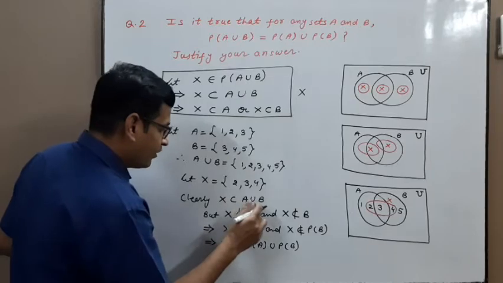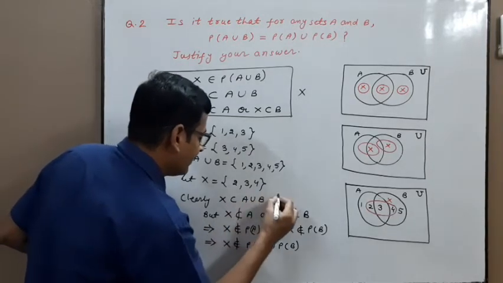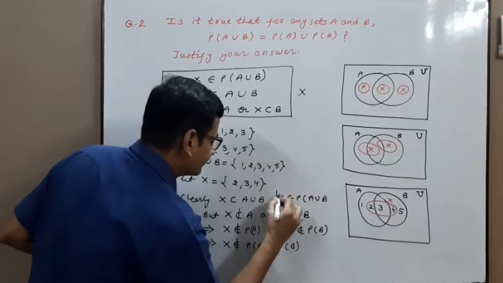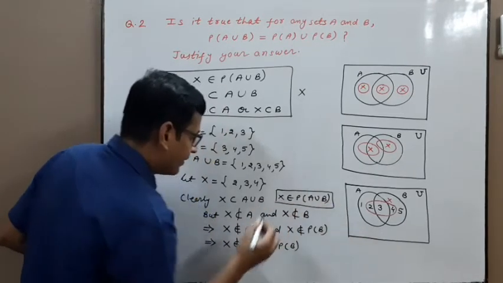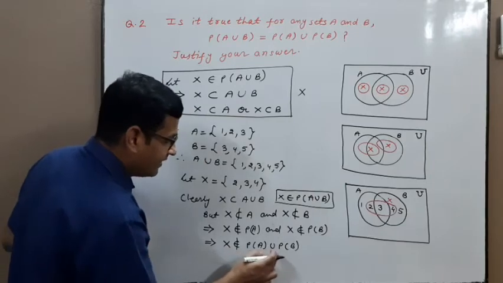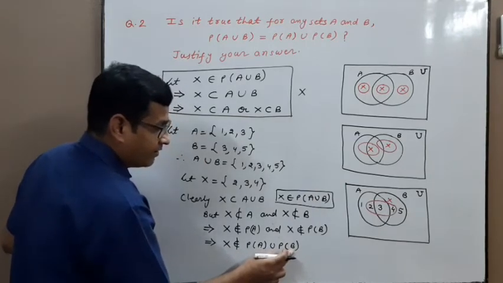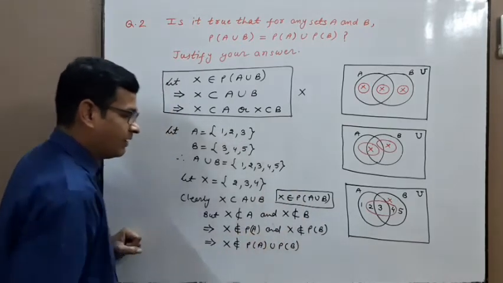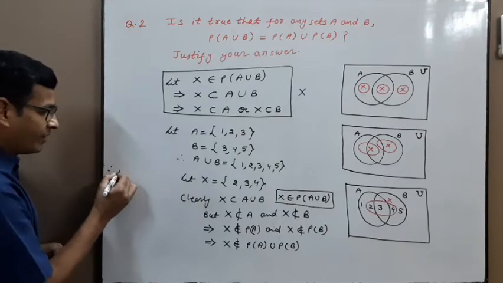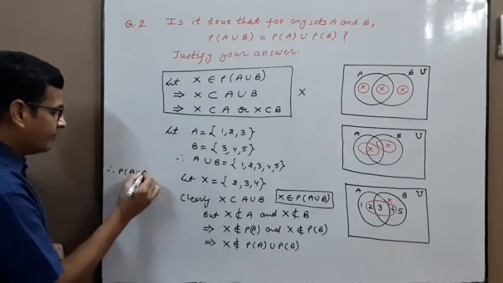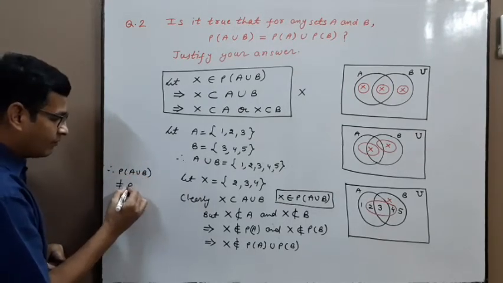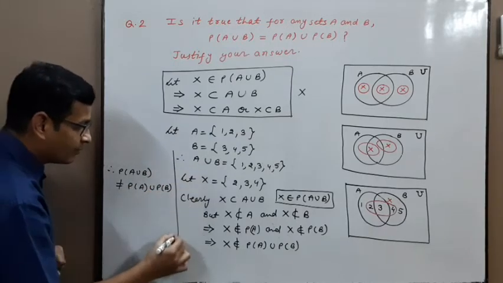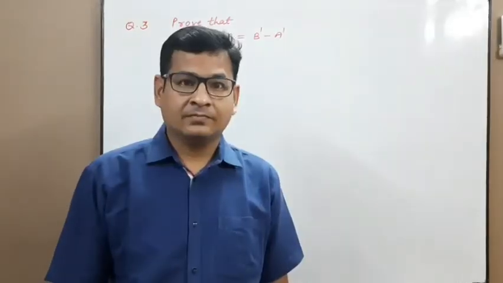So X belongs to A union B. Here it means X belongs to power set of A union B. But X does not belong to power set A union power set B. Means this set is not a subset of this set. Means both are not equal. So therefore power set of A union B is not equal to power set A union power set B. Hence proved. Next problem.